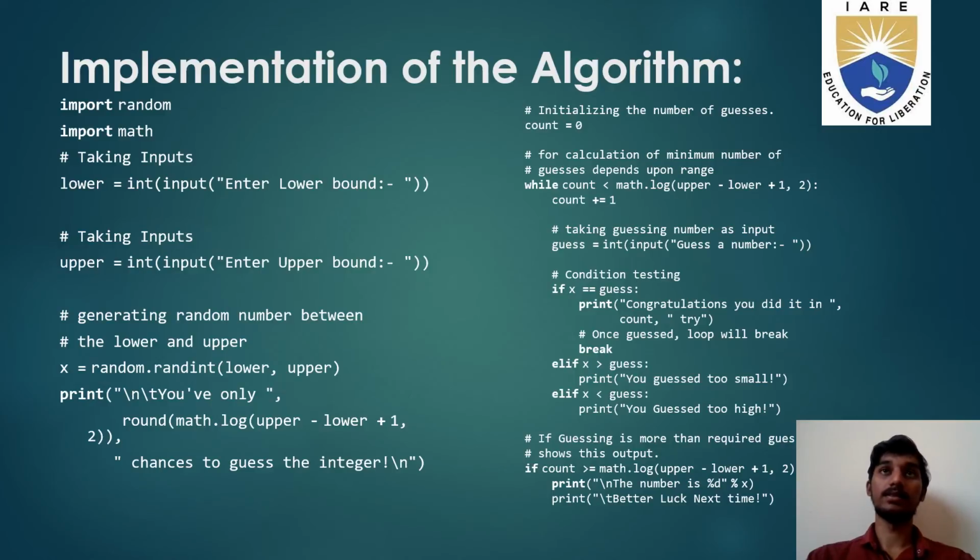Once the integer is guessed, the loop will be broken using the break statement. And if the user's guess is less than x or greater than x, it would show accordingly "You guessed too small" or "You guessed too high" as the output. If the count exceeds the number of times the user is allowed to guess, the output would be "Better luck next time."